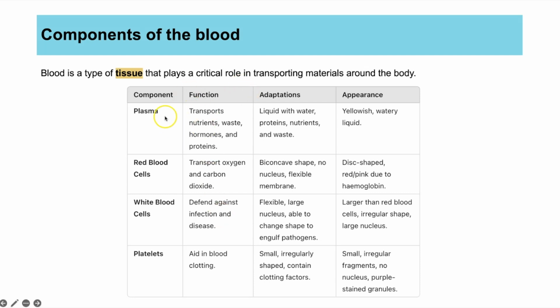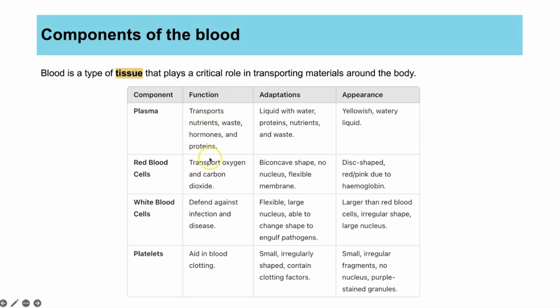So the plasma, this is the liquid part of the blood. And if you actually were to separate it out, so you just had the plasma, it is this sort of yellowy, straw-like looking liquid. So it's a watery liquid, and it contains all of the dissolved substances. Like it might have dissolved proteins, it might have hormones, there might be waste in there like carbon dioxide. So it's there to help to transport different nutrients and waste in the blood.